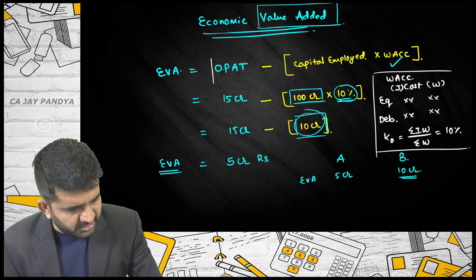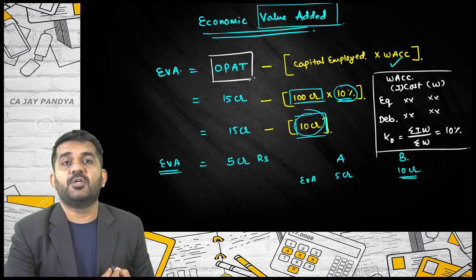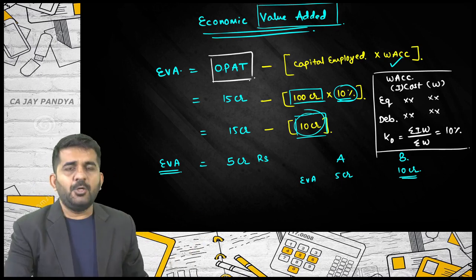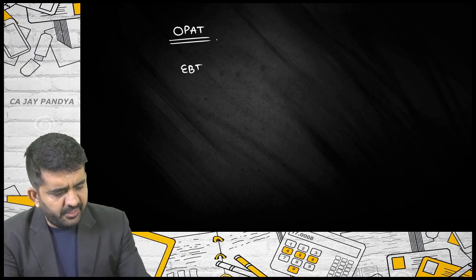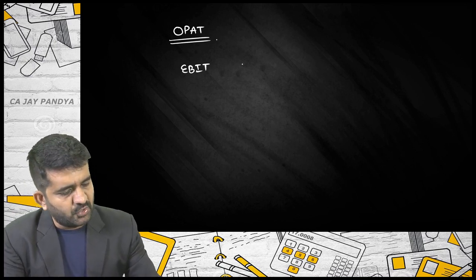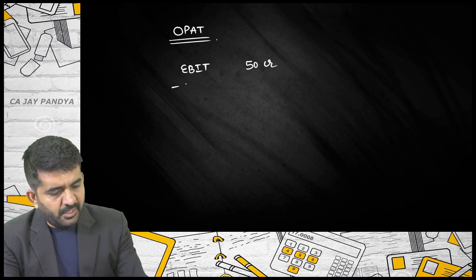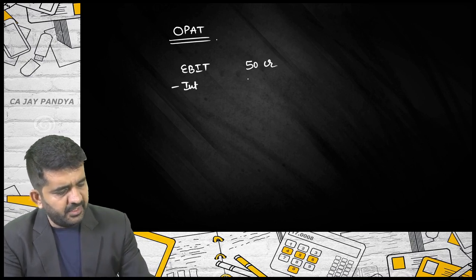Let us go to this concept of operating profit after tax. Try to concentrate over here. Say earning before interest and tax, or profit before interest and tax, of a company is say 50 crore. Interest of this company is 10 crore.